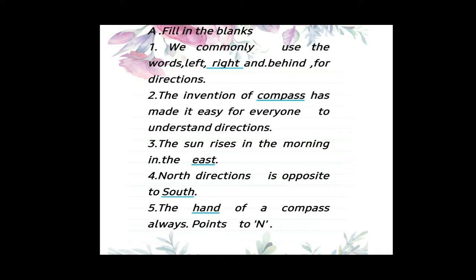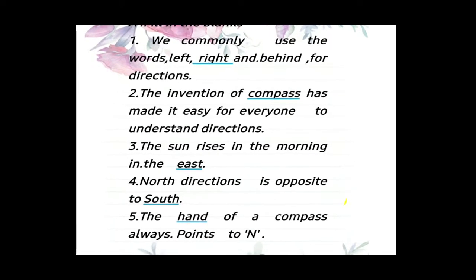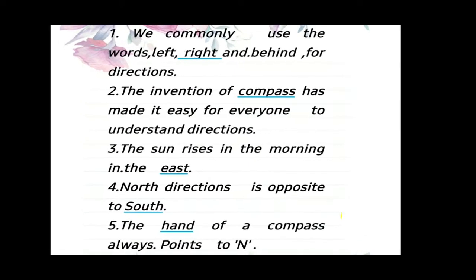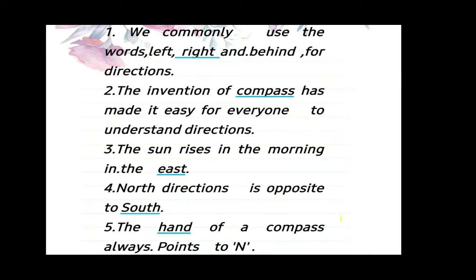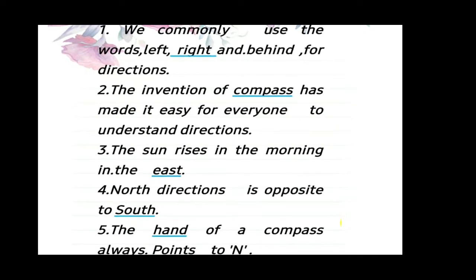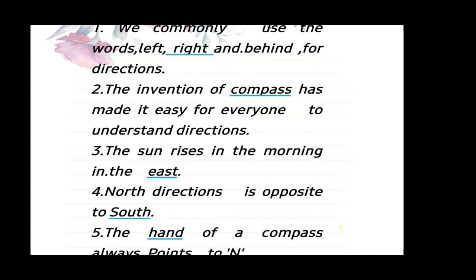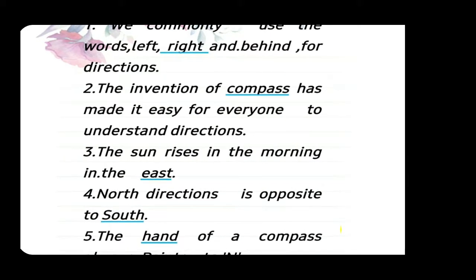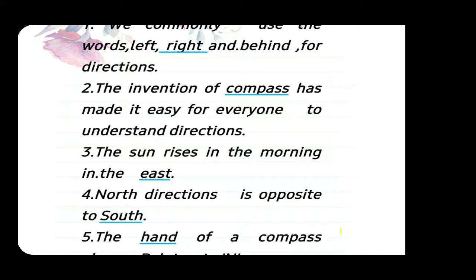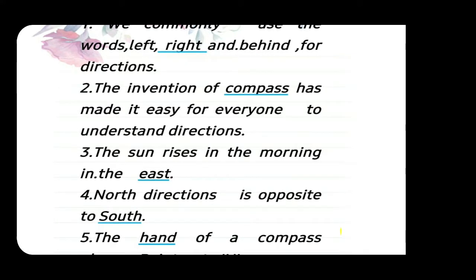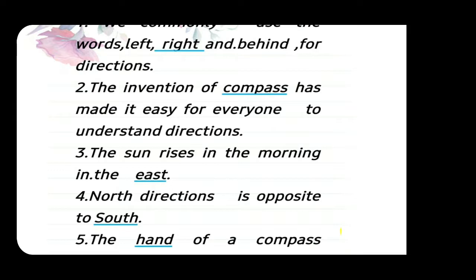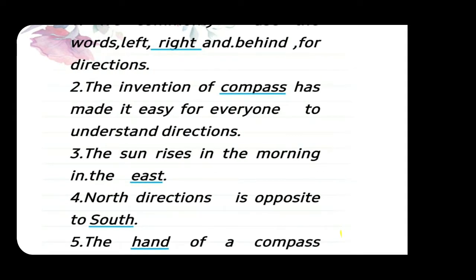Now come to the fill in the blanks. Number one: we commonly use the words left, right and behind for direction. The answer is right. Number two: the invention of compass has made it easy for everyone to understand direction. The answer is compass. Number 3: the sun rises in the morning in the east.